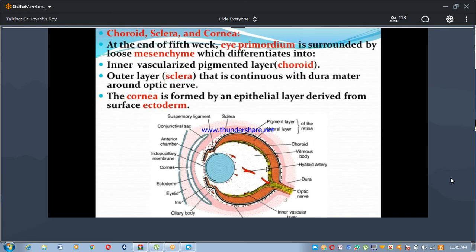the inner vascularized pigment layer, which we call the choroid. The outer layer we call the sclera, which is continuous with the dura mater around the optic nerve. The cornea is formed by an epithelial layer derived from the surface ectoderm. This is the cornea.